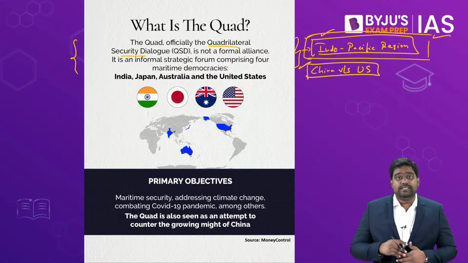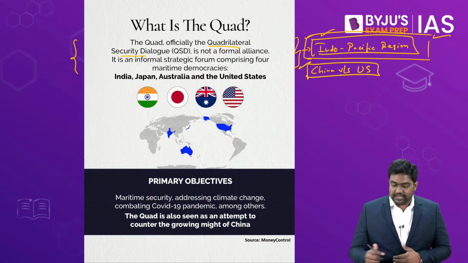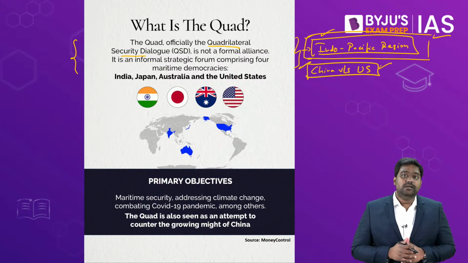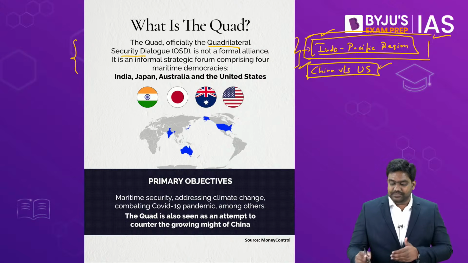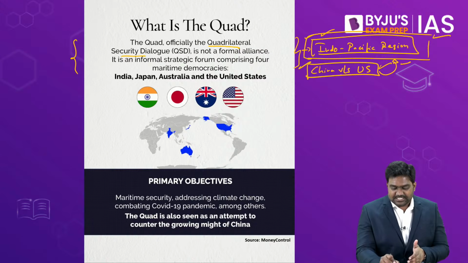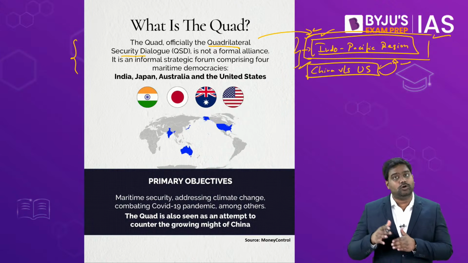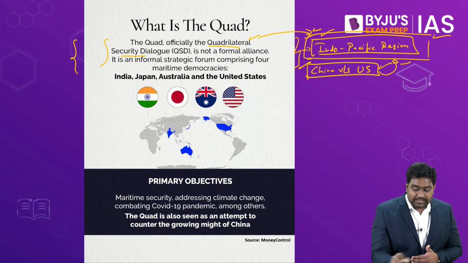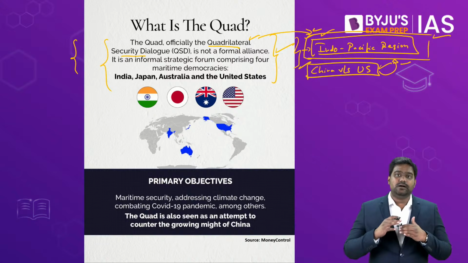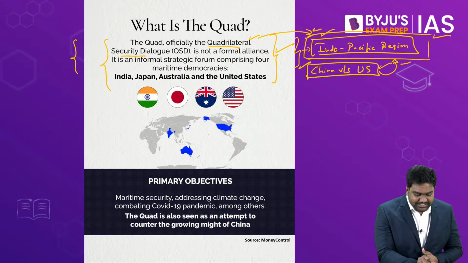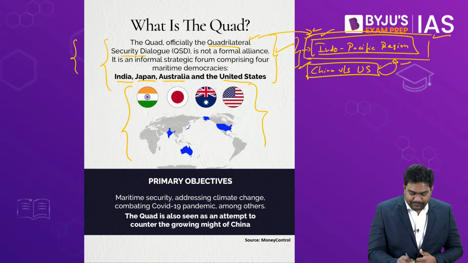Many experts point out that this is a new Cold War that has begun between the current major powers of the world, that is China and US. As a part of this geopolitical game that goes on in the Indo-Pacific, a grouping has been formed that focuses specifically on this region called the Quad or the Quadrilateral. See, Quadrilateral is referred to as the Quadrilateral Security Dialogue. It is an informal diplomatic grouping. It's a strategic grouping of four like-minded democracies, that is India, Japan, Australia, and the United States.